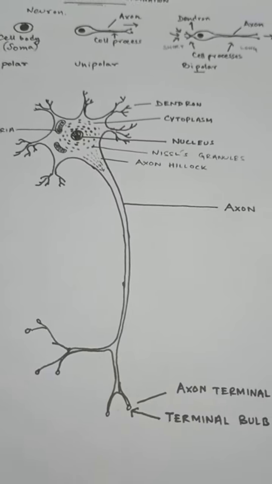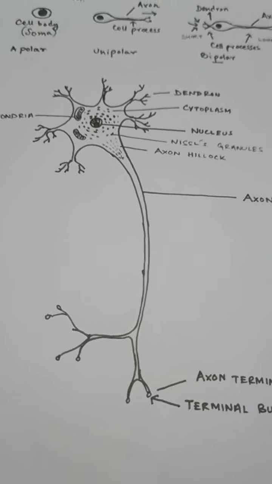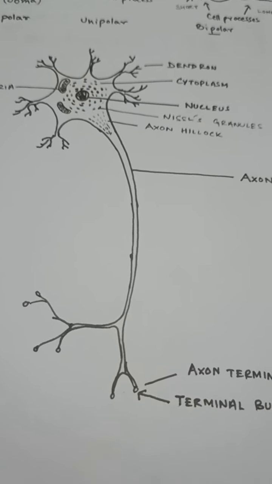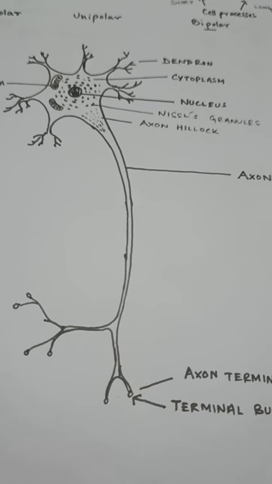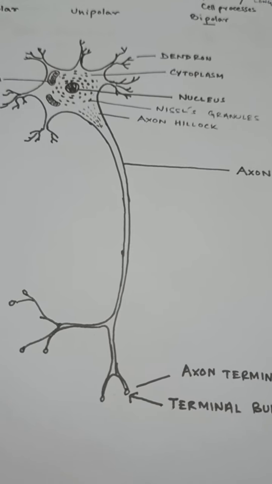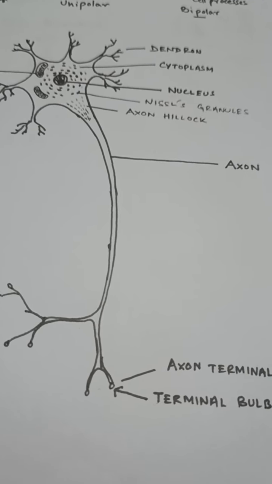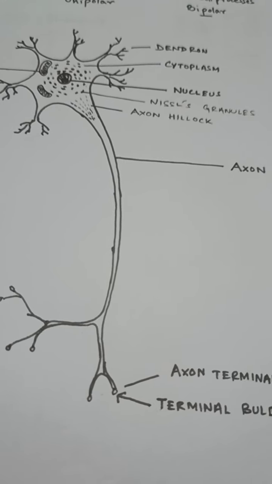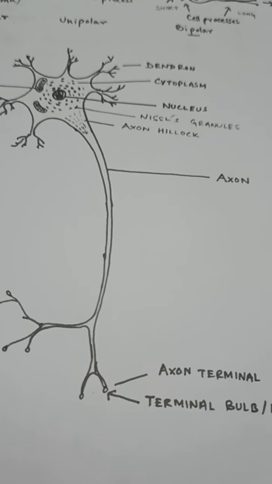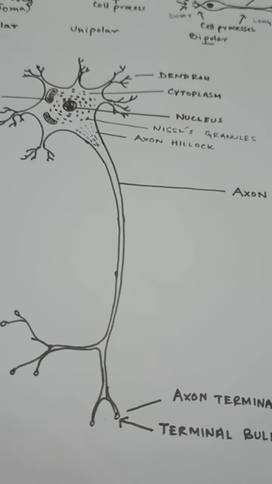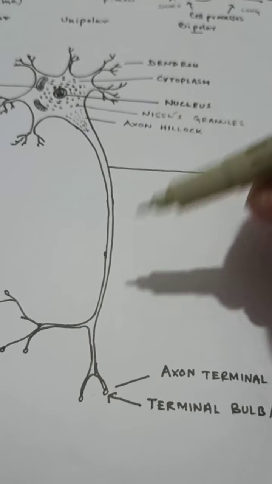Now finally, when we are talking about the structure of the neuron, this type of neuron that we normally see is actually the base structure of the neuron that we find in our body. But the majority of the neurons in our peripheral nervous system, or even the neurons in the central nervous system, in many places in the spinal cord and in the brain, majorly have one specific layer on top of this entire axon.